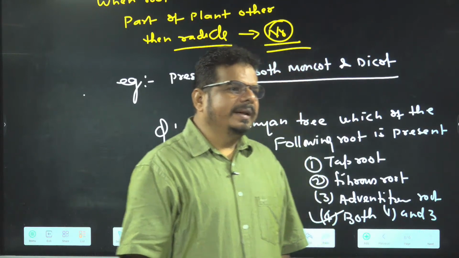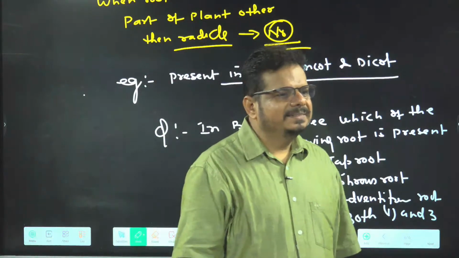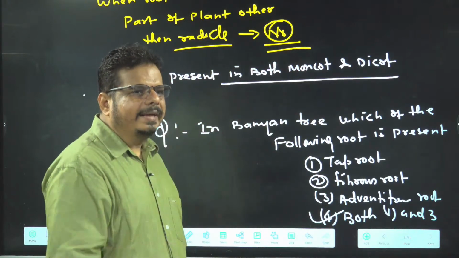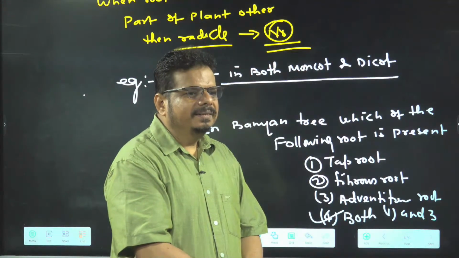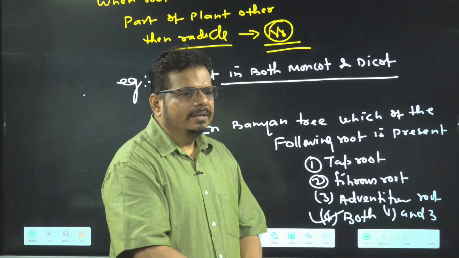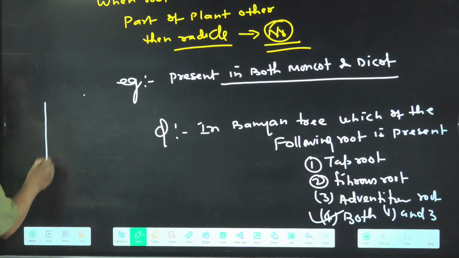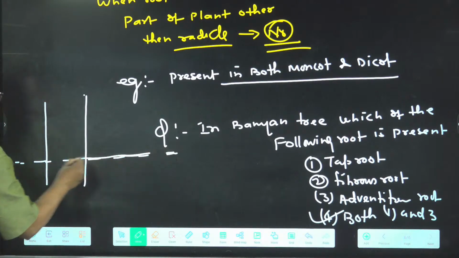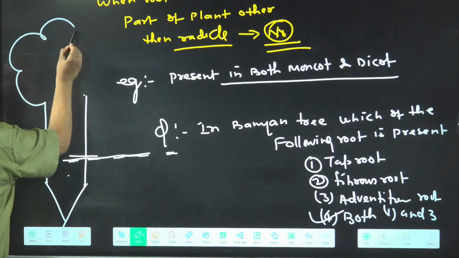Getting the idea? Banyan is a monocot or dicot? Banyan is a dicot. So which root is there by default? Tap root is there by default. But in banyan tree, just look. One root is under the ground, below the soil surface. It is which root? Tap root. And another root is what?